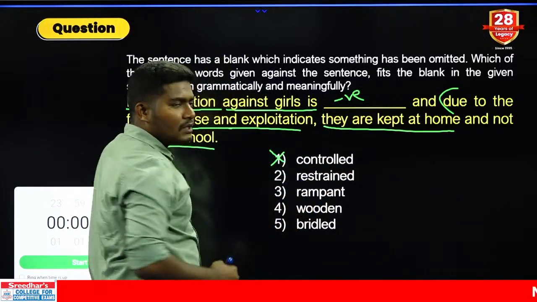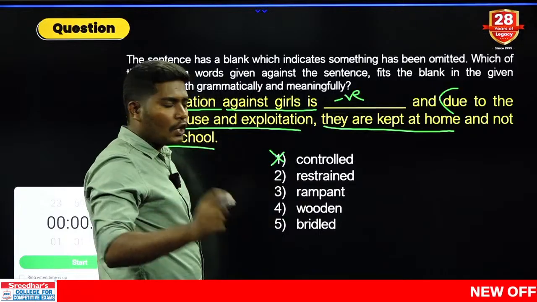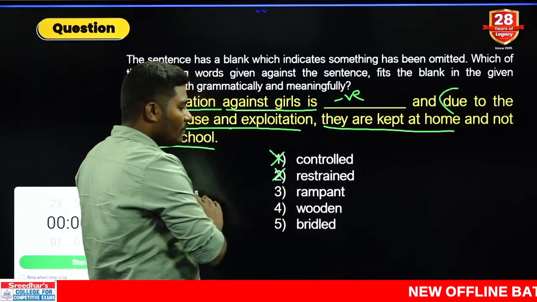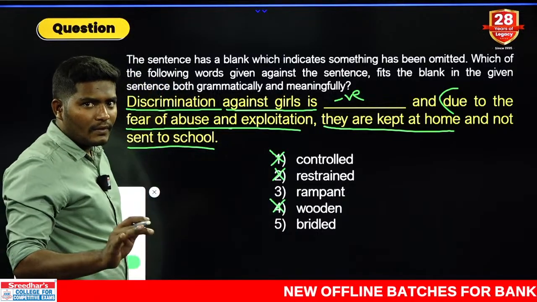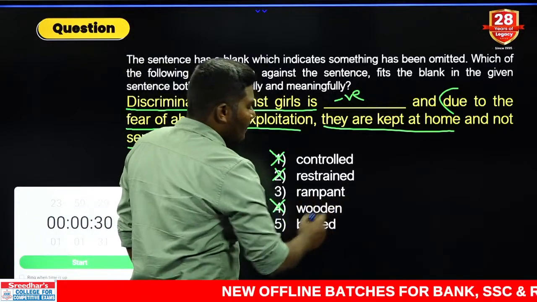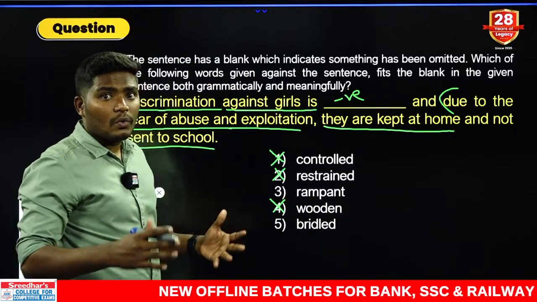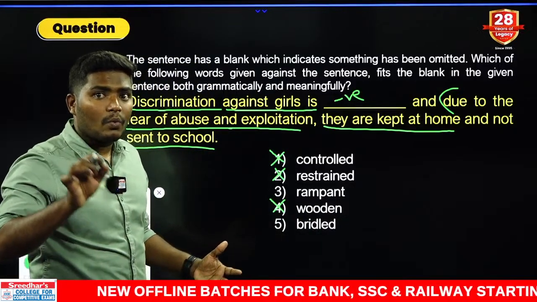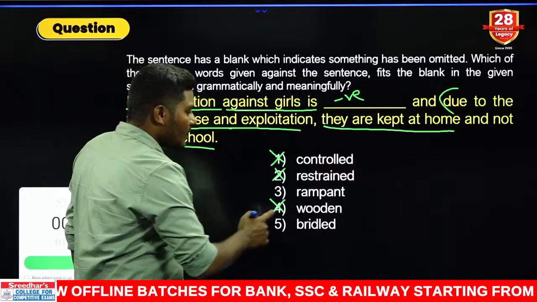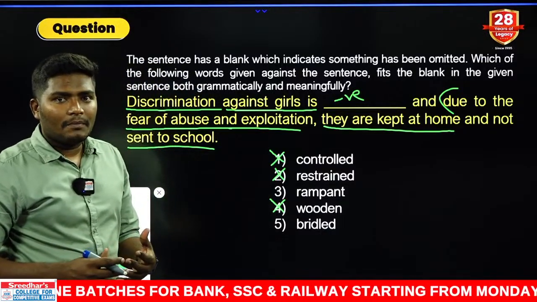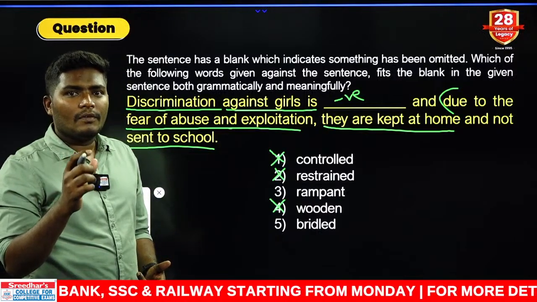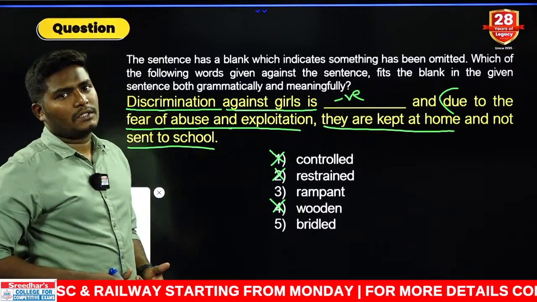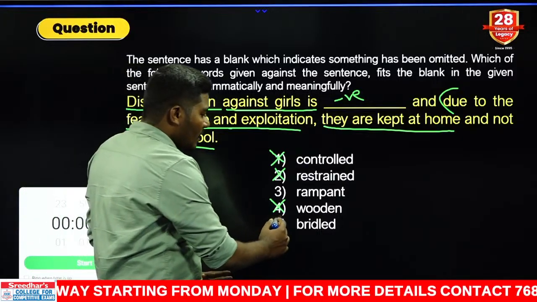Look at the next word. What is the next word? Restrain. Restrain is stop or control again. That is also a positive word. We cannot use it. The fourth word, which is wooden, is nowhere relevant to the context. Another one is rampant. Rampant is something which is uncontrolled or widespread. Uncontrolled or widespread. Write down this word, important. Next word is what? Brittle. Brittle is nothing but something which is related to anger. Another one is used with the meaning of the things which are used on the horse. Either of the ways, it is nowhere related to the context.